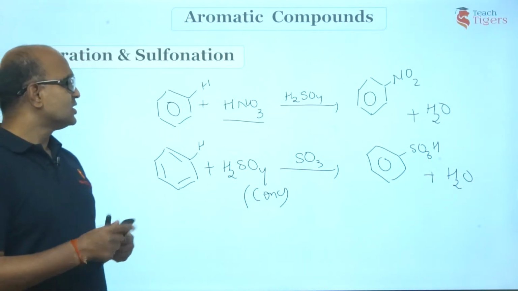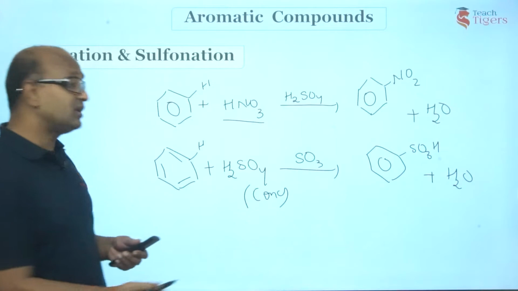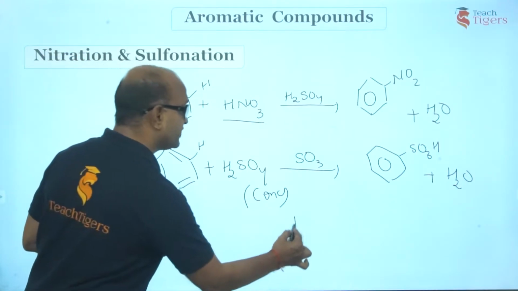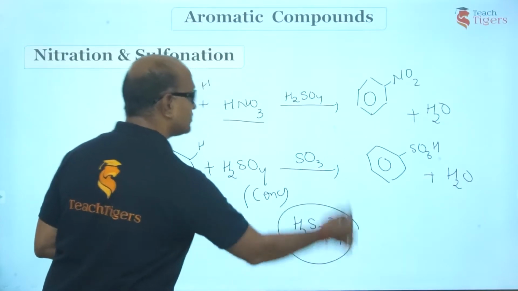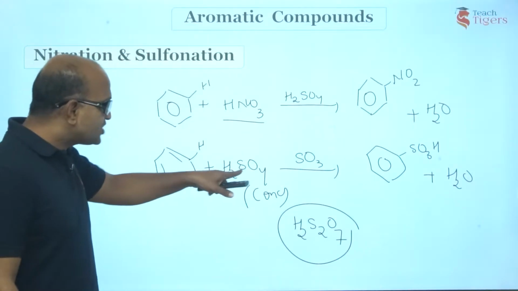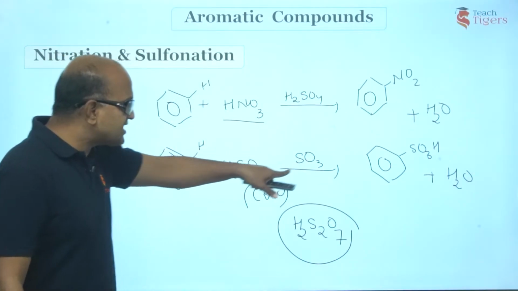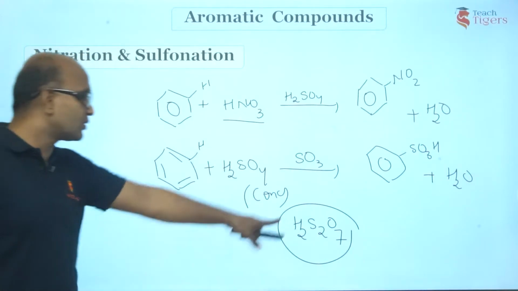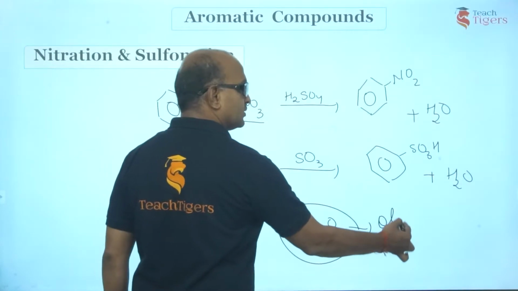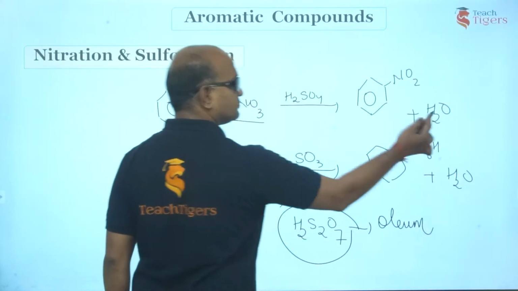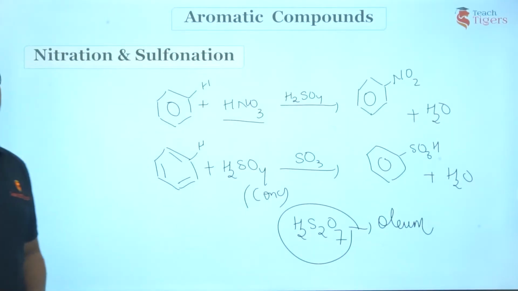Right, guys? So, sometimes you will also find benzene reacting with oleum. What is oleum? H2S2O7. Check it out. What is oleum now? H2SO4. When SO3 gas is passed into concentrated H2SO4, you get oleum. This is oleum. So, the product is the same, by the way, SO3H. So, this is about nitration and sulfonation.